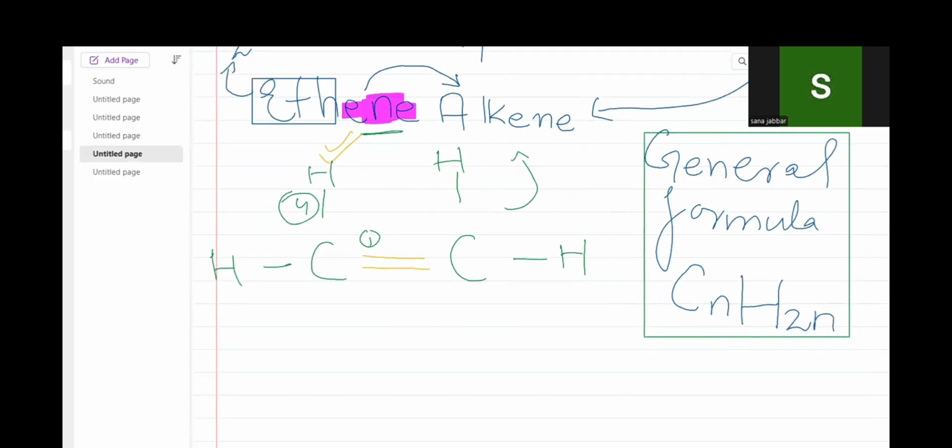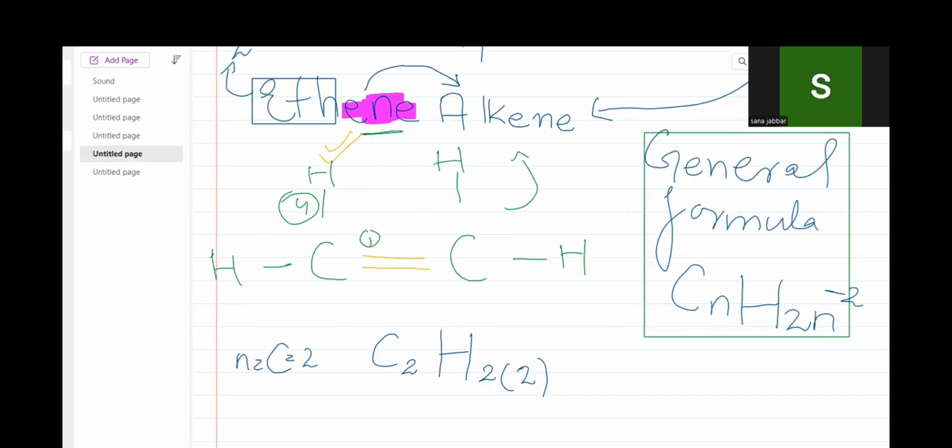You know that n is the number of carbon atoms. How many carbon atoms are present? 2. So we put 2 in place of n, and 2 times the carbon atoms. The main difference between the general formula of an alkane and alkene is that we put +2 after the 2n in the formula of an alkane,